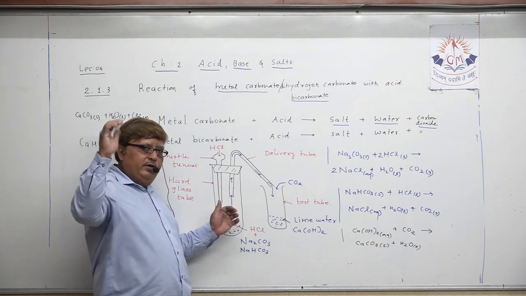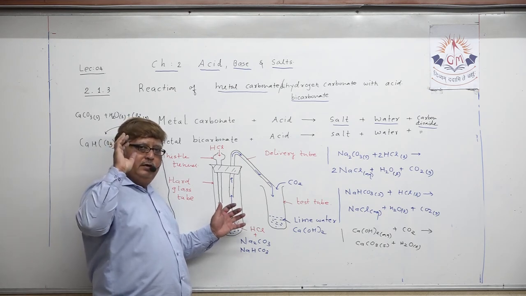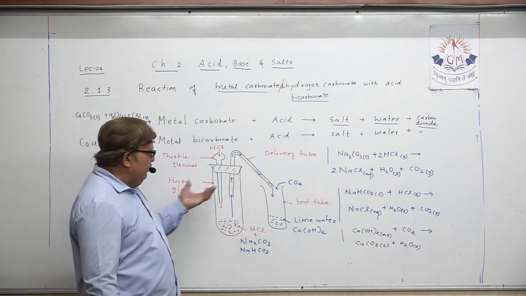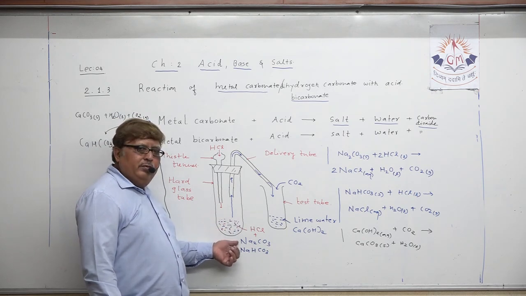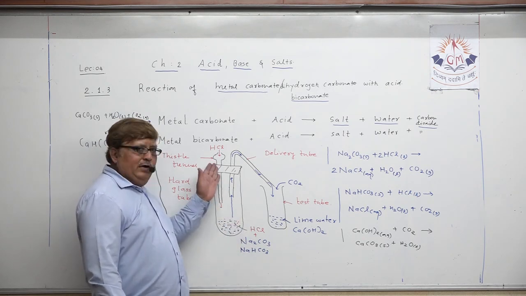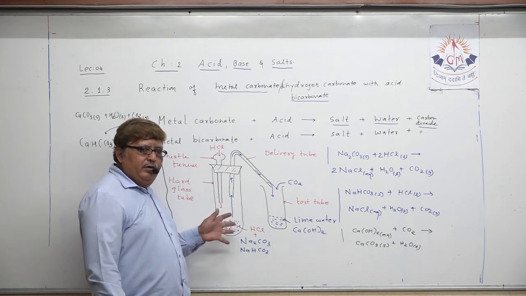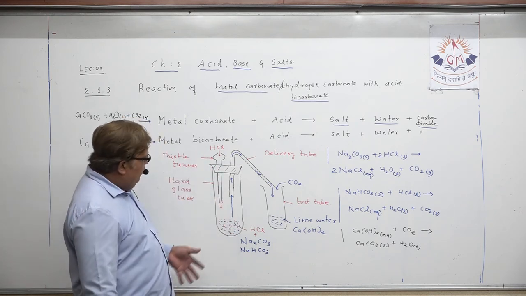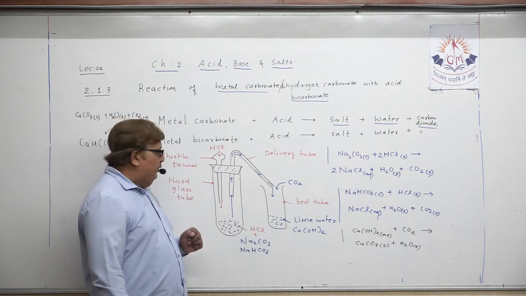You have written the apparatus, you have written the chemical compounds required, then you will give the explanation that in the tube a mixture of sodium carbonate and sodium bicarbonate along with hydrochloric acid is taken. Hydrochloric acid is poured through the thistle funnel. Now what happens?